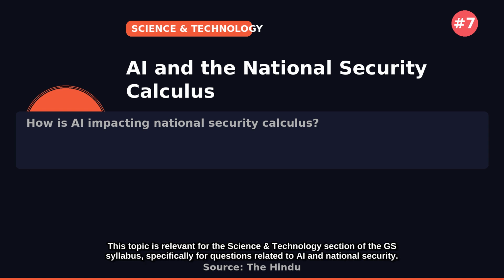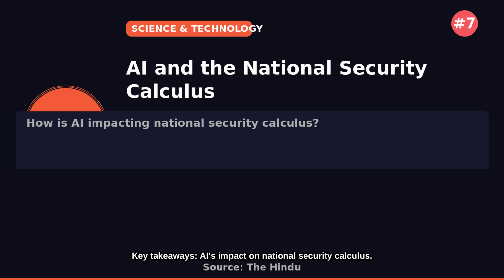This topic is relevant for the Science and Technology section of the GS syllabus, specifically for questions related to AI and national security. Key takeaways: AI's impact on national security calculus. Military applications of AI. Need for regulations and international agreements.